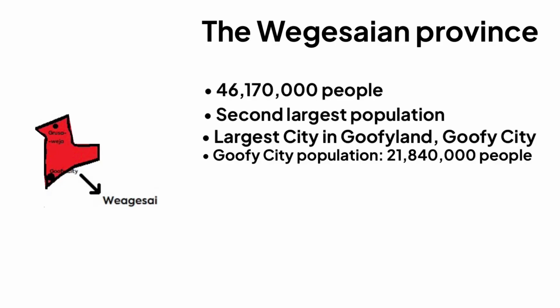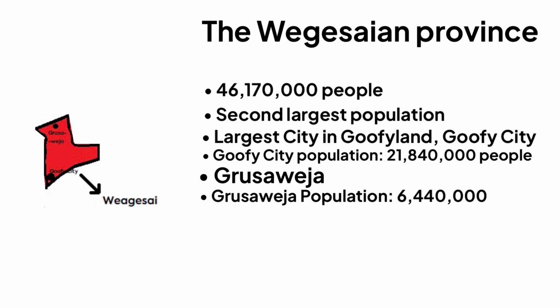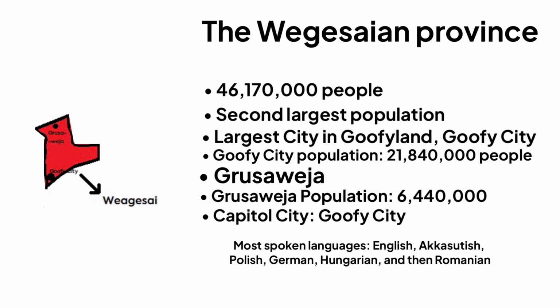And there is another big city in the Wagasayan province called Uzawea, and has a total of 440 million people. And the capital of the Wagasayan province is Goofy City. And the most spoken language there is English, Akasutish, Polish, German, Hungarian, and then Romanian.